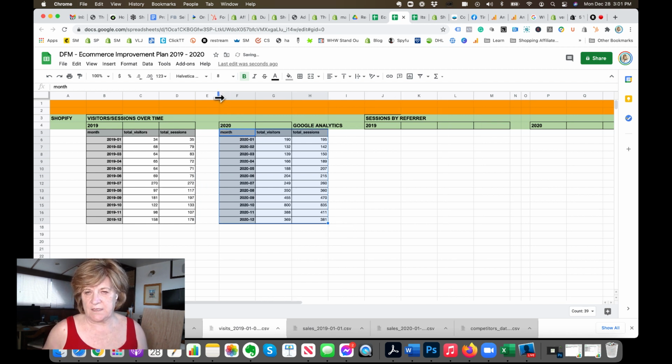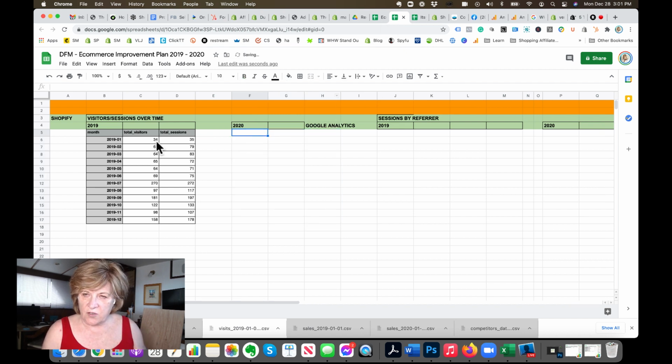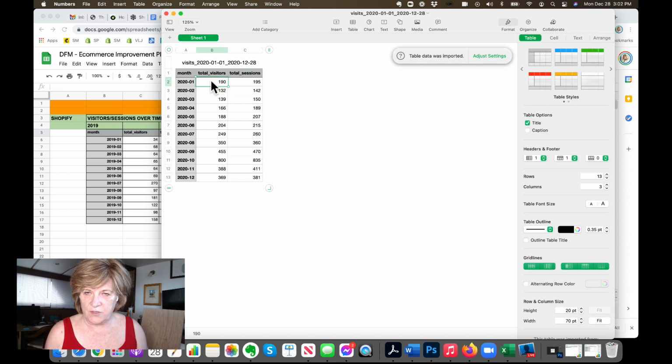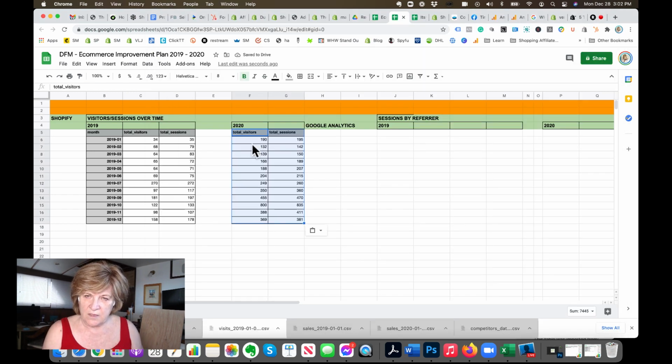2021. Oh yes, that's what I did. Okay, let's back up here again. So I've already got the dates here. So you guys got to excuse me because I fixed it afterwards. So you don't need the dates again, right? All you need is total visitors up to this. So all you need is these two columns. And I mean, if you want to paste it all in, no problem, but it's going to get very confusing. So I have popped this in.